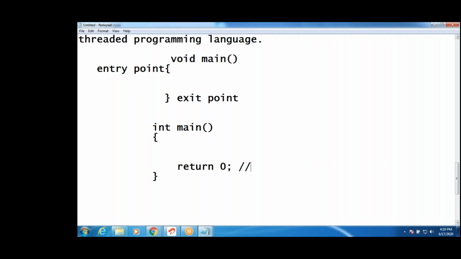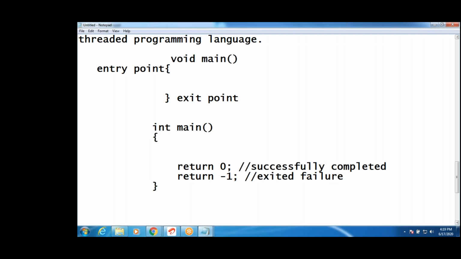Return 0 represents that the program is completely and successfully executed. Either we write return 0 or return minus 1, any one, as the last statement. Return minus 1 means exit failure. That is not completed, that is abnormal termination. For example, the previous level is not completed. Not completed means abnormal termination: in the middle it's terminated. Are you following? If it is totally completed, that is successful execution, right?